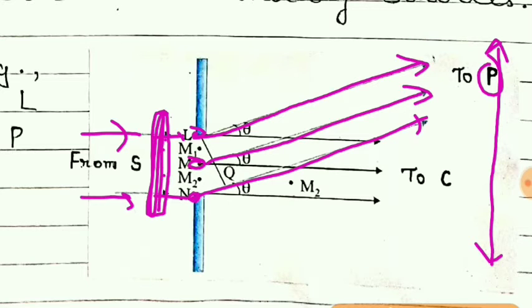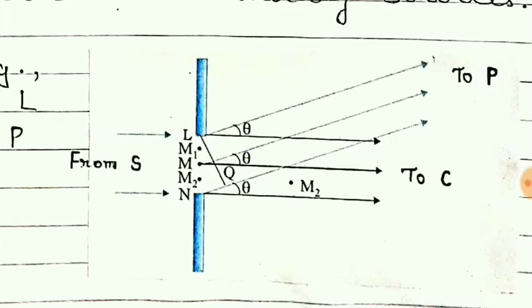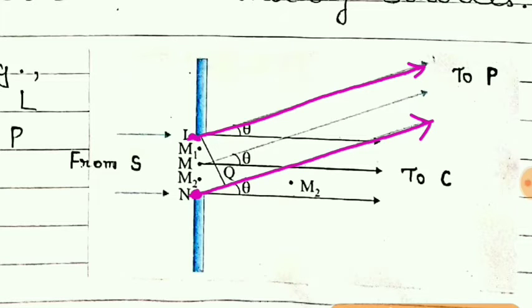And so for points N and L of the slit at point P on the screen, the path difference, that means if we consider this ray from L and this ray from N, then you can see the path length of the ray from L towards P is less, and that from N towards P is more, so its path difference will be this much.